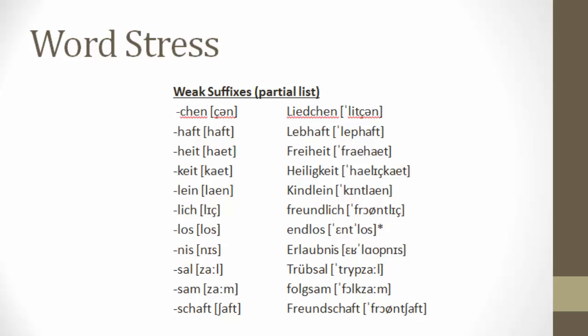Liebhaft. Going on, heit, Freiheit, keit, Heiligkeit, lein, Kindlein, lich, freundlich, los, endlos. And with this los suffix, it almost receives a double stress. It's a long O at the end. It's not quite equal, but more equal than the others. Endlos. Going on, nis, Erlaubnis,